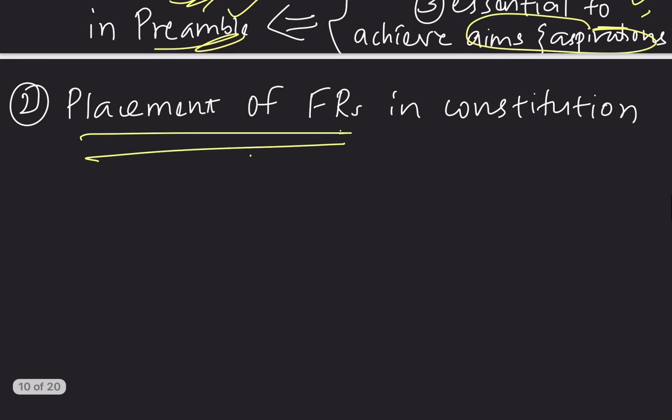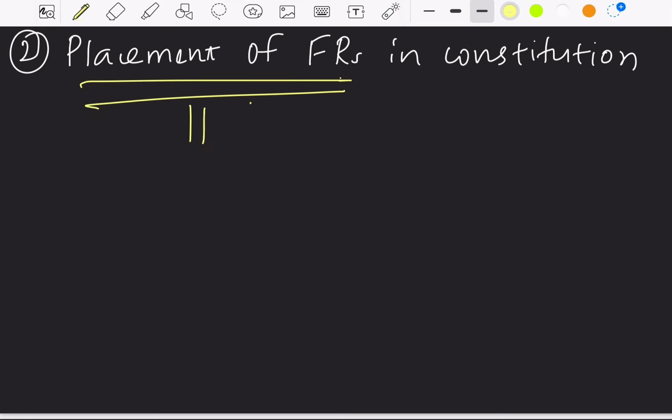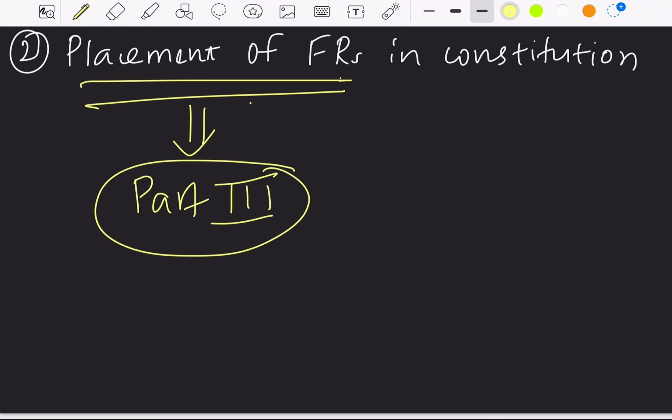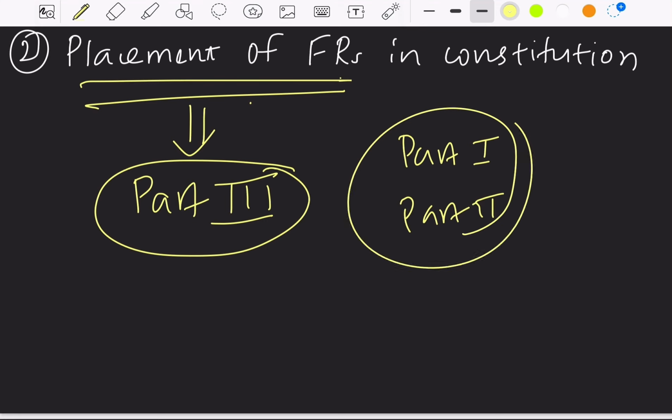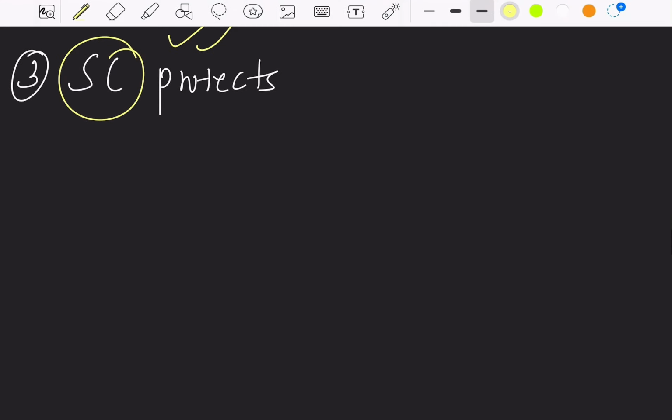So, the next significance of fundamental rights is, if we see the placement of fundamental rights, I already said that fundamental rights are seen in part 3 of constitution. Right after defining our territory, the constitution makers placed fundamental rights. So, this shows the importance of fundamental rights in our constitution. The placement of fundamental rights in our constitution itself shows the significance of fundamental rights. Next importance of fundamental rights is, Supreme Court is the guardian and custodian of fundamental rights.